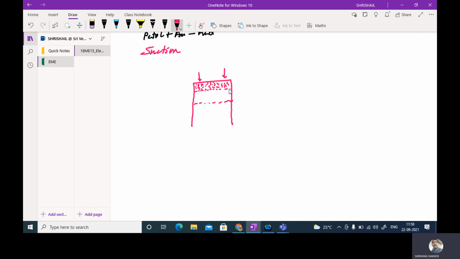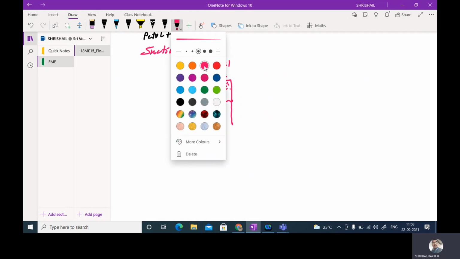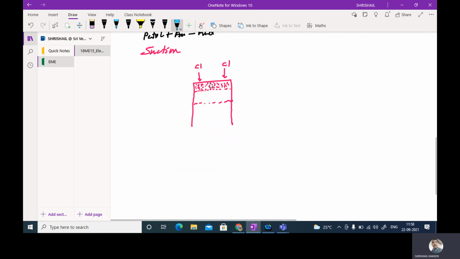At the end of the stroke, the inlet valve and exhaust valve are both closed, and a very important term you come across is the spark plug. This is called a spark plug.